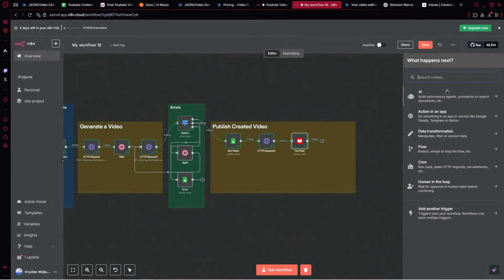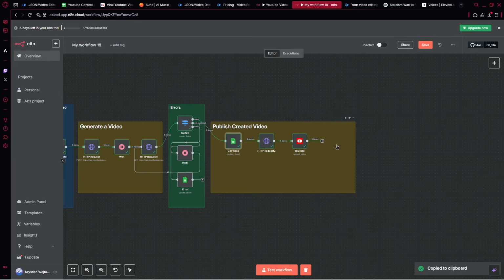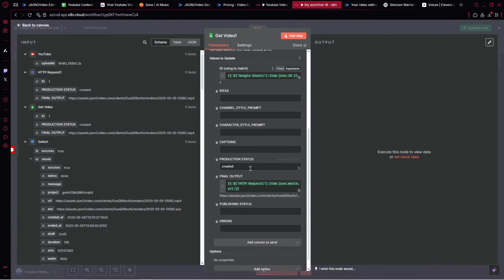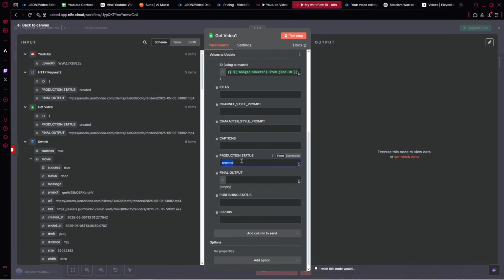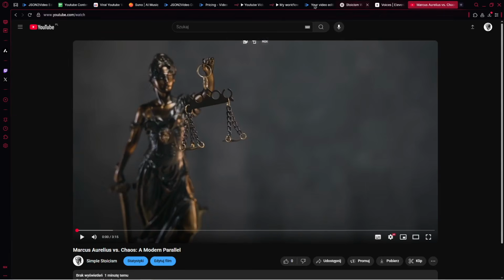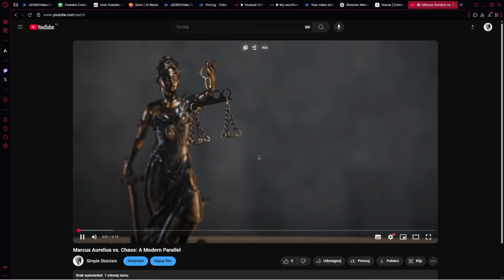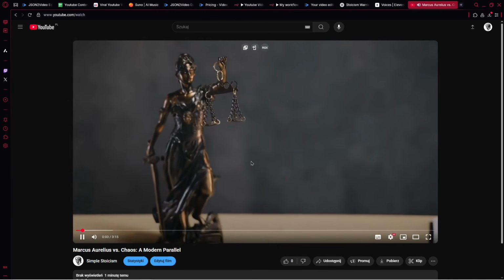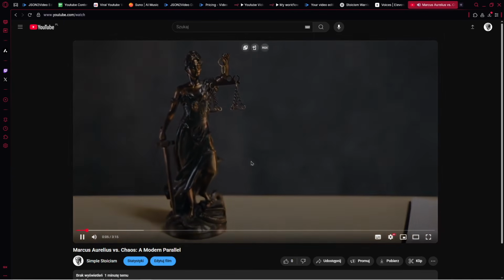And at the end, I want to provide the step. So let's copy the Google Sheets and mark publishing status as done. So here I want to delete the final output, production status created, and publishing status as done. Let's test the step. And now I can see, actually I can't see right now, however, yeah, it's done. And when I go ahead to my YouTube channel, I can notice my video is published. So let's actually see what happens.